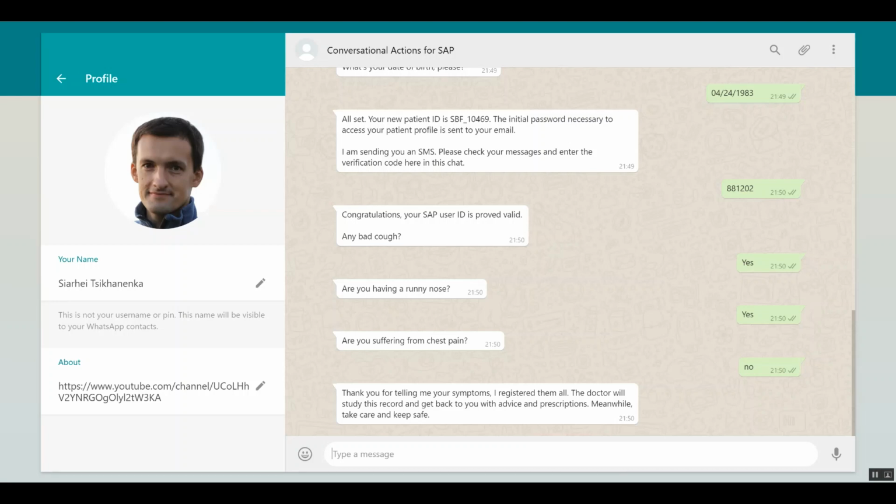And what we can do in the SAP system as well, we can set up a special background job, schedule it, and every few minutes, let's say hours, it simply checks what patients we have, whether some of them have registered cases that are confirmed to have some pathologies like coronavirus, for instance, or others. Based on this background check and the nature of the pathology, we will simply push a notification either as an SMS or as a message in WhatsApp, to make the next regular check. So once the job is executed, it will be a message like this.